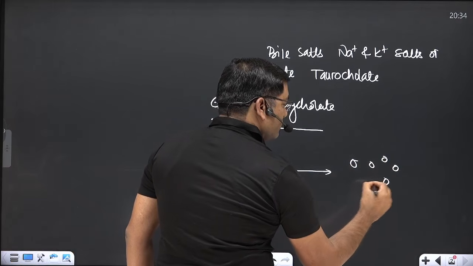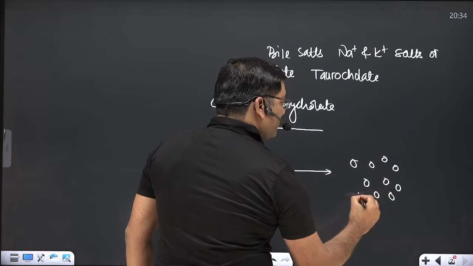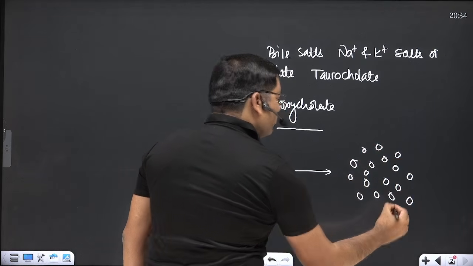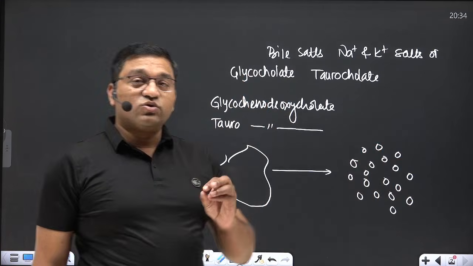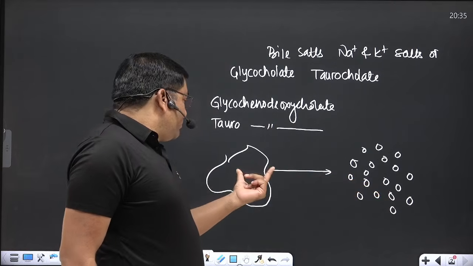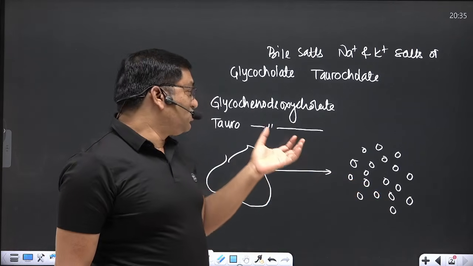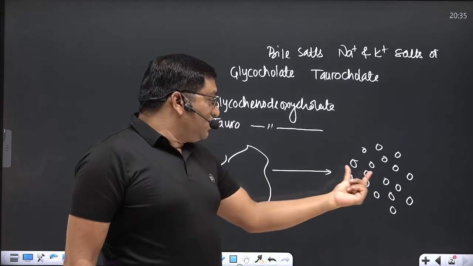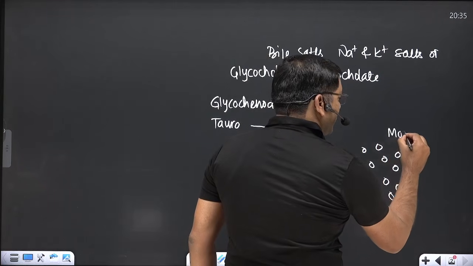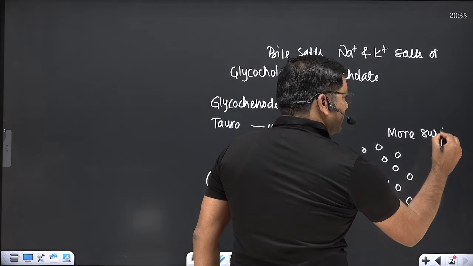So why is this action required? Why are these larger lipid particles converted into smaller ones? This is known as dispersion into smaller droplets, that is emulsification. Because of this reduced surface tension by the bile salt and amphipathic lipid, these smaller particles have more surface area.